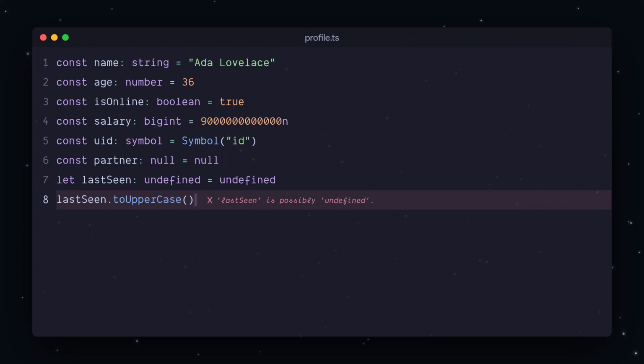Same story with partner, which is null. Reach for partner.name and it stops you cold. In plain JavaScript, this is the infamous cannot read properties of undefined.